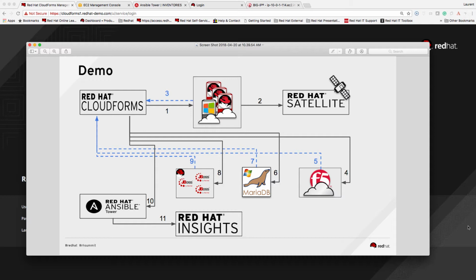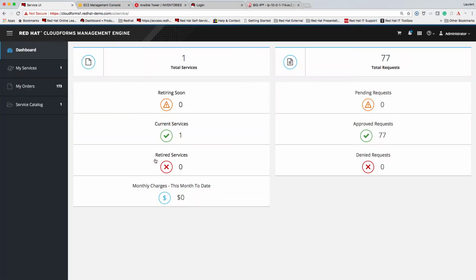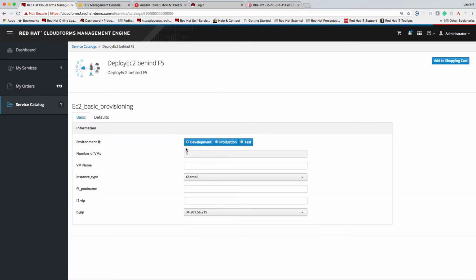Once that's done, we're going to scan the hosts, run a scan job in Ansible Tower and remediate through Insights. So let's look at the actual architecture we're going to use today. This is Red Hat CloudForms with the self-service portal. We can log in to the self-service portal and we're going to see right away that I have one catalog item which is going to deploy the three JBoss hosts as well as the actual MariaDB database on Windows.